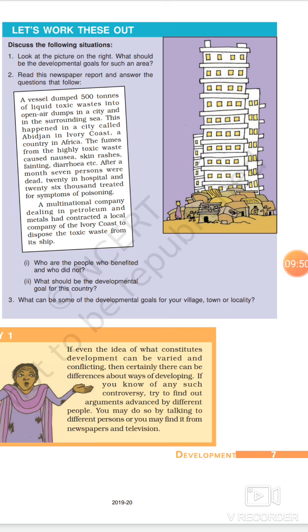They need money also. They need the services of the municipal corporation also, like electricity, water, sanitation. So these are all required by such people. They are not having any money. Why? Because they have no job. So they need some kind of employment. They need some medical facilities, schools for their children. This is the development goal of such areas.